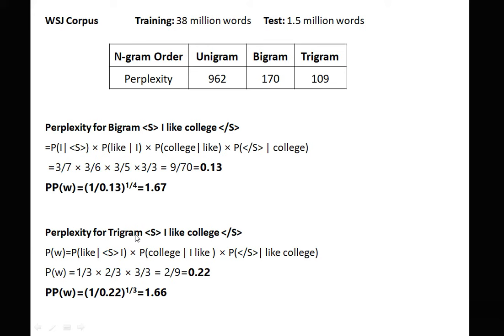Similarly for the trigram, two previous words are used as history, "I like college". Here "like" depends on start of the sentence and "I", "college" depends on "I like", and end of the sentence depends on "like college". Here we need to check how many times start of the sentence and "I" come in the corpus, so it comes 3 times. Then "I like", how many times it comes in the corpus, and "like college", that is our denominator. In the numerator we need to check how many times start of the sentence "I like" comes, which is 1 time, and the final answer is 2 by 9, that is 0.22, and we take the inverse of that answer raised to 1 by 3 because 3 terms are there, and we get a similar perplexity.